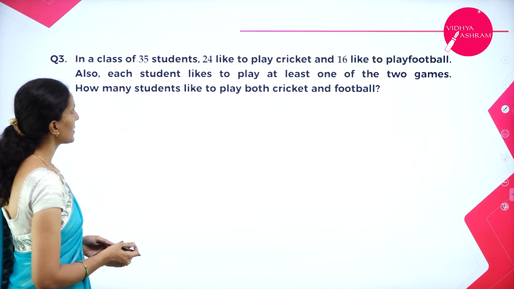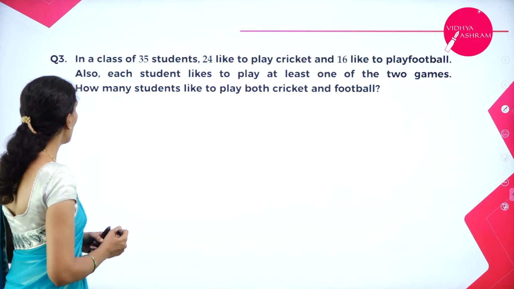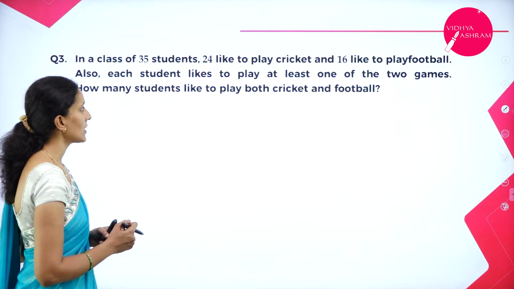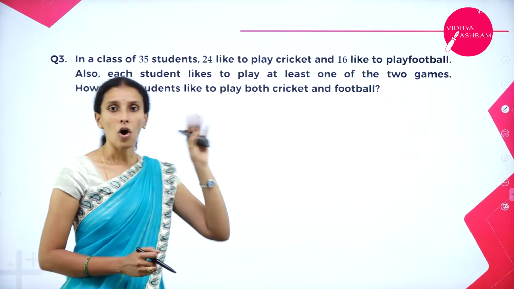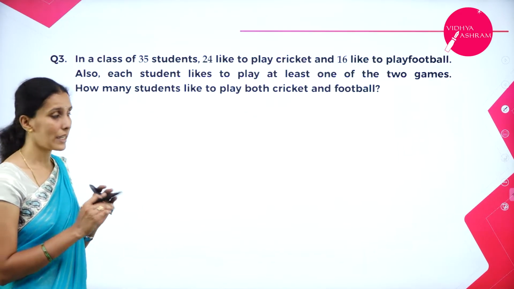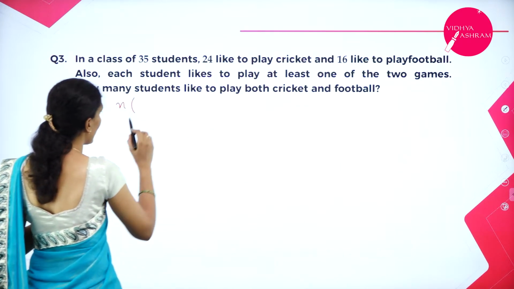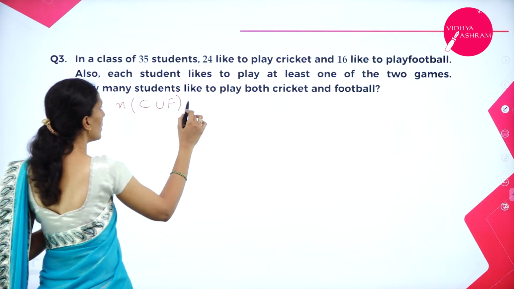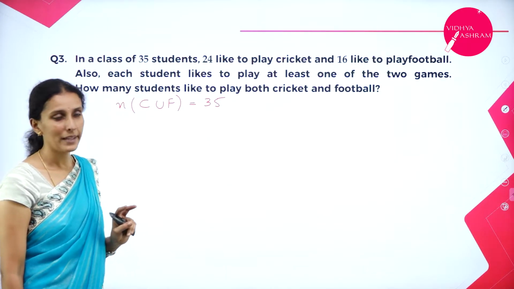In a class of 35 students, 24 like to play cricket, 16 like to play football. Each student likes to play at least one of the two games. How many students like to play both cricket and football? So out of 35 students, all students will play either cricket or football. So what does that mean? So I'll take the union of football and cricket. Since all the students will play, the number of students who will play cricket or football will be 35.